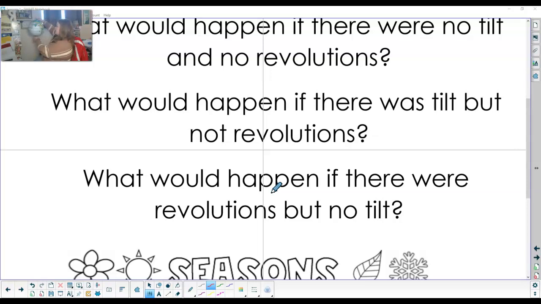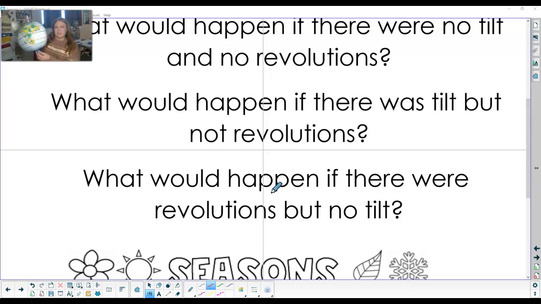It would still not change anything because these would all get the same no matter where it was, whether it's over here or here, they get the same sunlight. But when it's tipped and it's revolving, that's when different parts can see the sun in different ways and get different amounts of sunlight. So in order to create the seasons, we have our earth heated unequally. Why? Because the earth is tilted and it revolves around the sun.